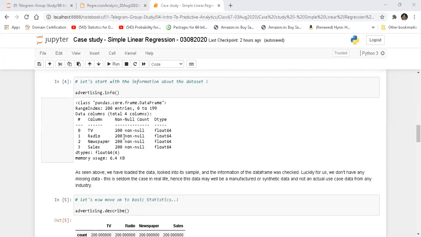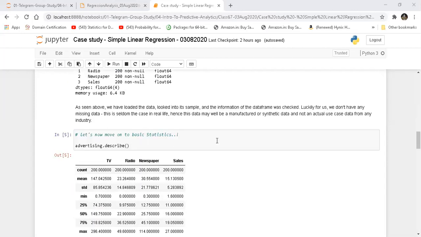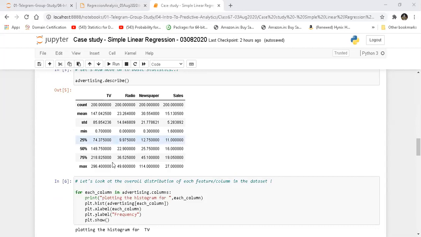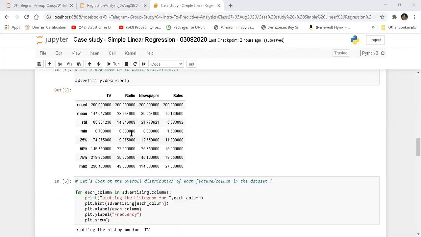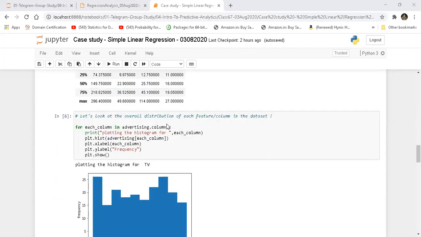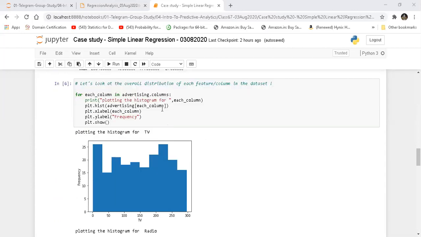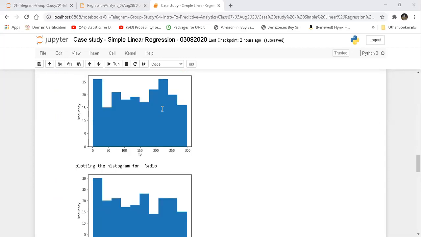After that, what we did was we loaded the data, we looked into the sample, we looked into the information, and we also started writing notes. First of all, we saw there are not many outliers, because other than the newspaper column, the TV, radio, and sales look to be quite fine. But to verify that, we didn't only go by the describe output. We started looking into the distribution for each and every column.